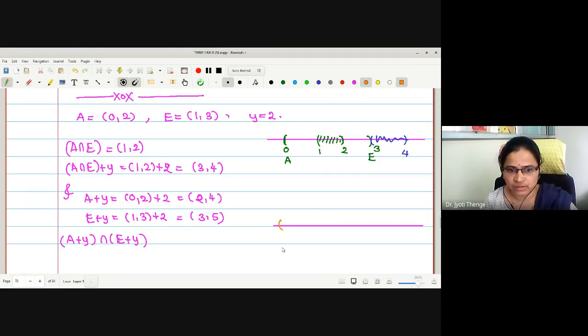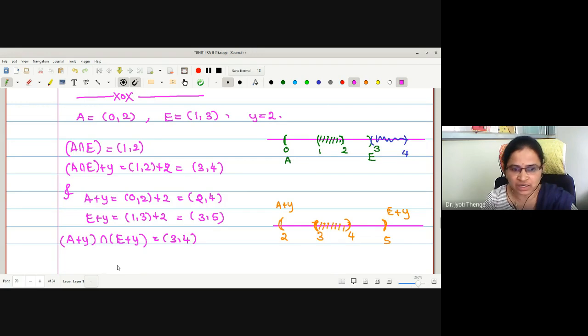So (2, 4) is A plus Y, and (3, 5) is E plus Y. What is the intersection? (3, 4). Understood?